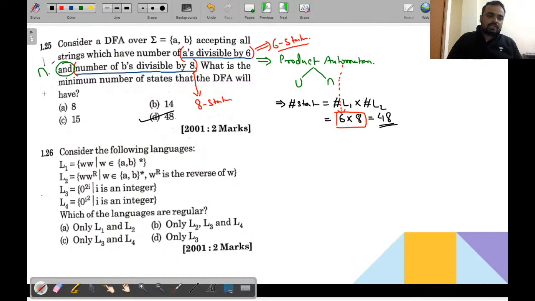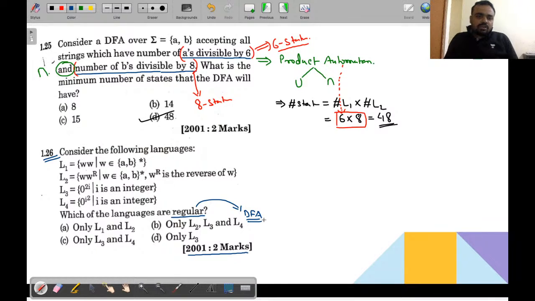Now let's come to another one. This is the problem that was asked in GATE 2001, 2 marks. See over here. The question is given as: consider the following languages L1, L2, L3 and L4. Which of the following are regular? When you say a given language is regular, it means there exists a corresponding DFA machine.